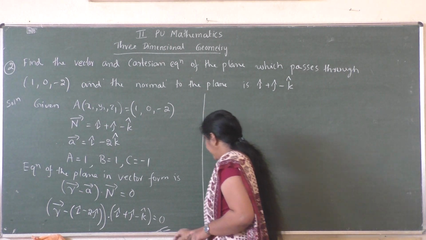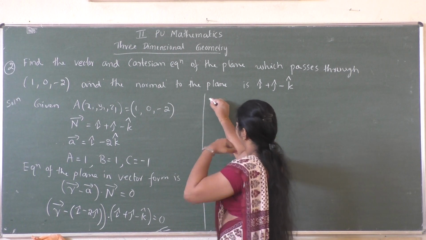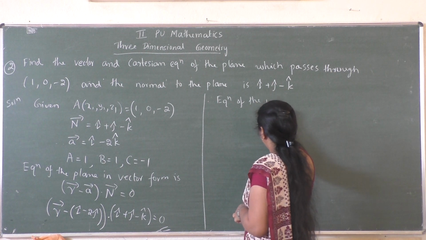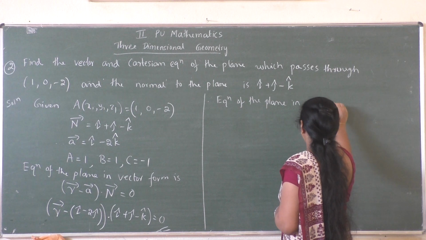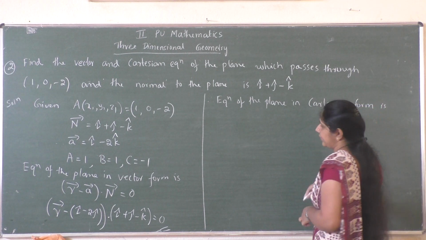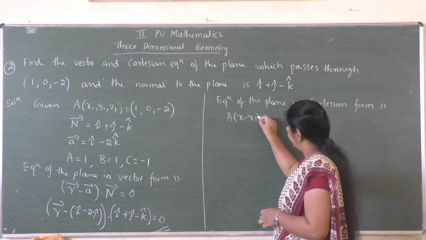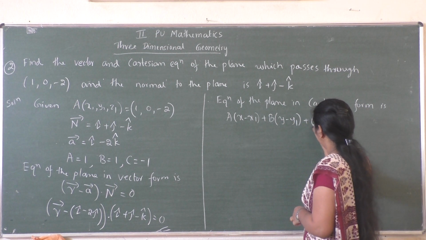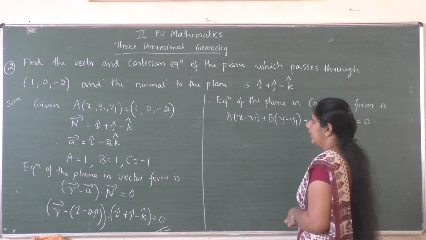Now we have to find the Cartesian equation. Therefore the equation of the plane in Cartesian form, what is the formula? It is A into x minus x1 plus b into y minus y1 plus c into z minus z1 equal to 0.